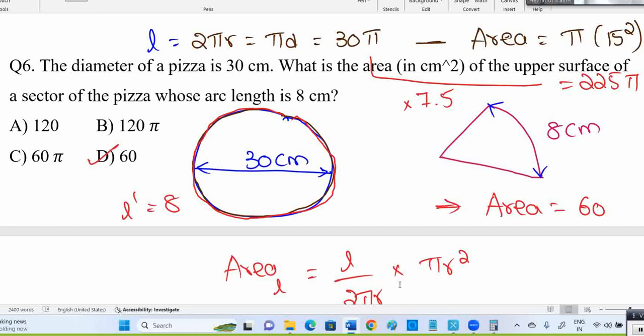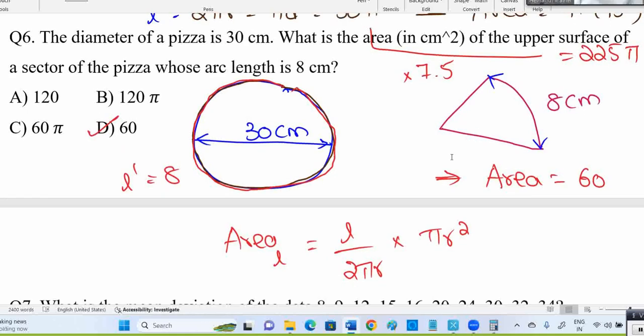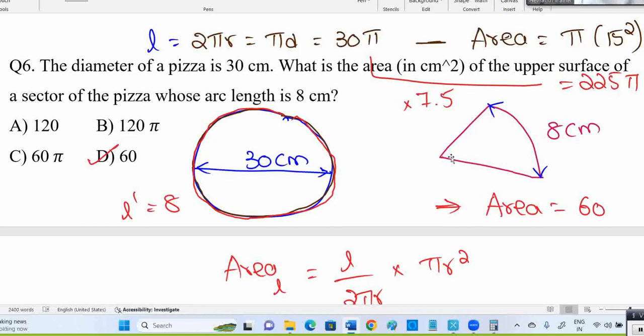When the arc length is given for a circle, what is the area? They're not discussing volume here. Don't worry about the 3D. Upper surface area means only the top view. From the top view, how does it look? Is it a circle or not? From the top view, it looks like a circle. Diameter 30, radius is 15. Obviously, that will be right. Check once. Is it clear or not? I believe 60 is the answer.